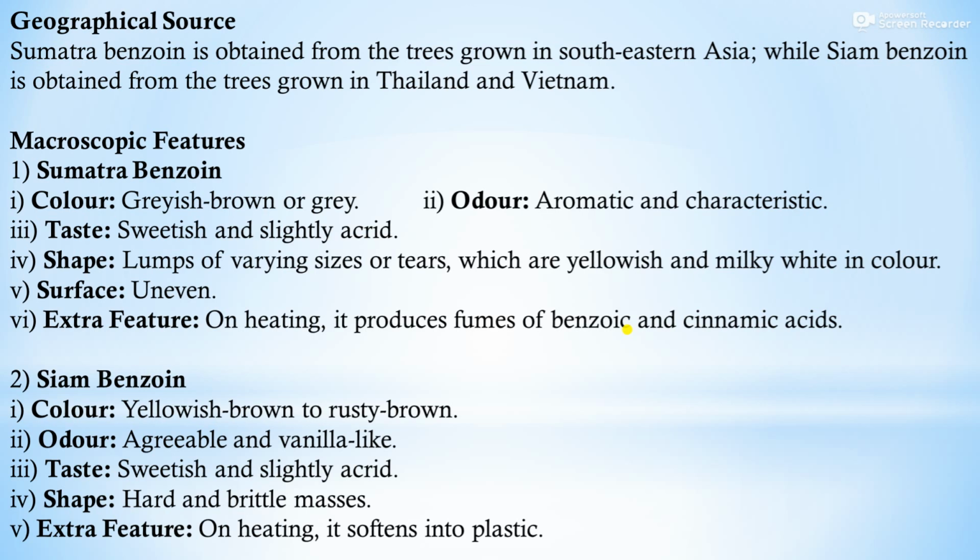Siam benzoin color is yellowish brown to rusty brown. Odor agreeable and vanilla like. Taste sweetish and slightly acrid. Shape: hard and brittle masses. Extra features: on heating it softens into plastic. These are the microscopic and extra features, the outer surface features of this benzoin.